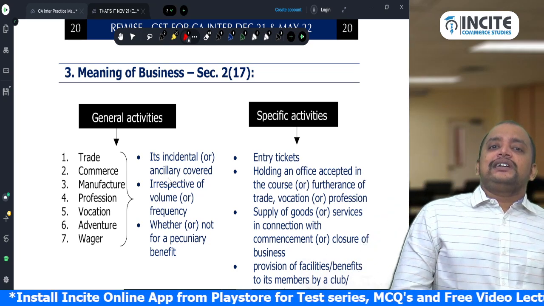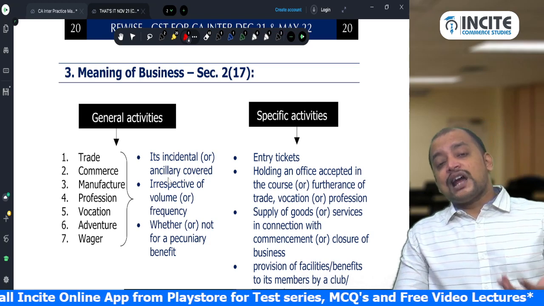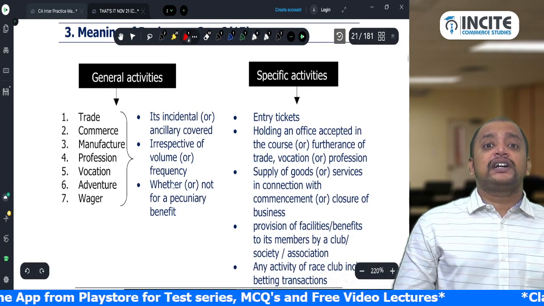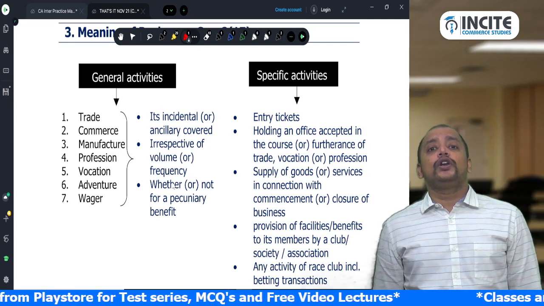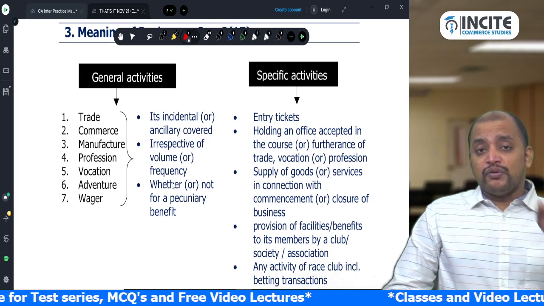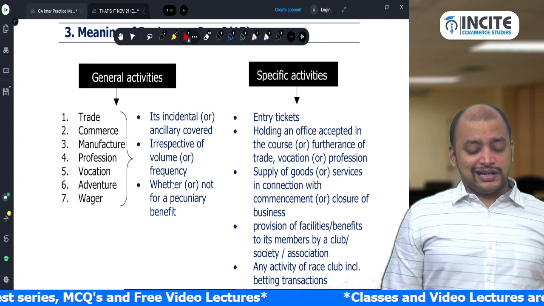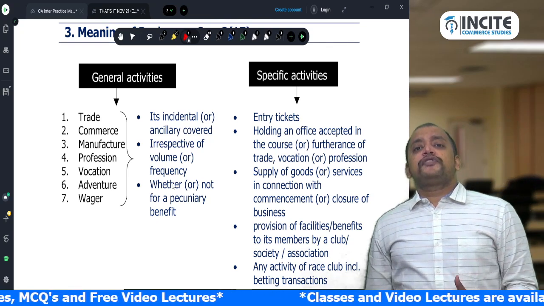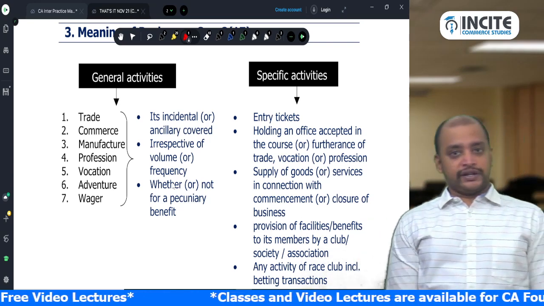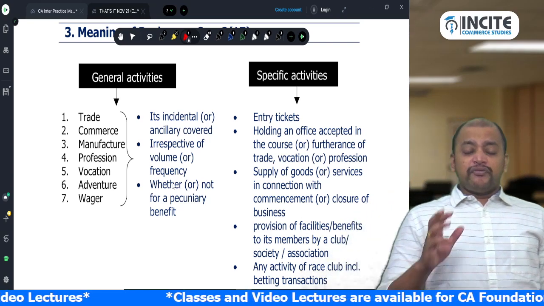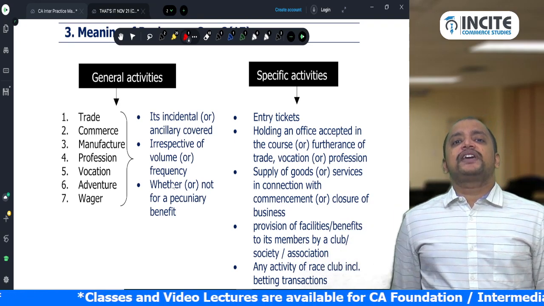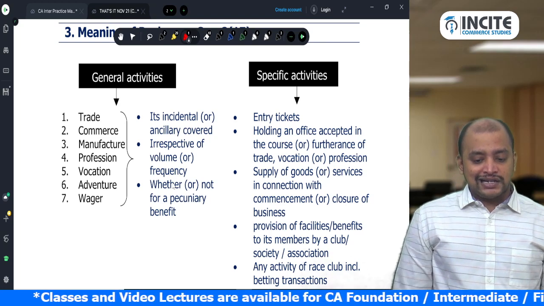These activities, whether incidental or ancillary, are also covered. It may be irrespective of the volume, frequency, or continuity. So whatever it may be, one transaction or 100 transactions. And whether or not for a pecuniary benefit, meaning profit motive is present or not present. And apart from this, there are some specific activities. These specific activities are always treated as supply.